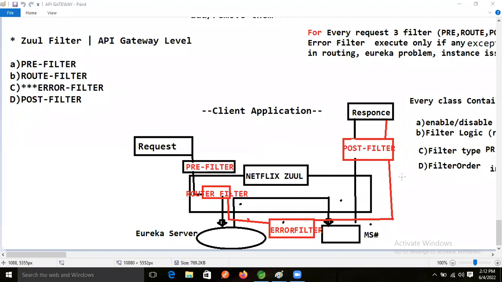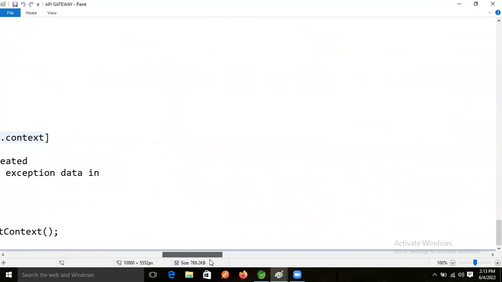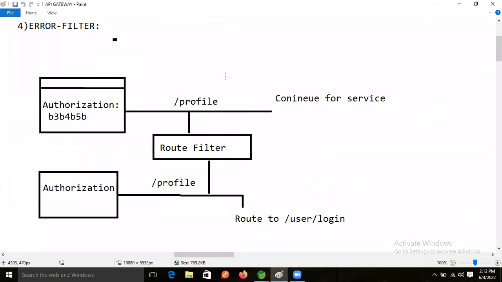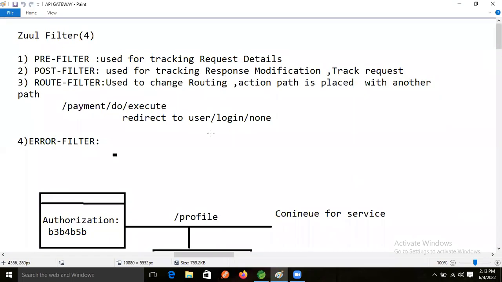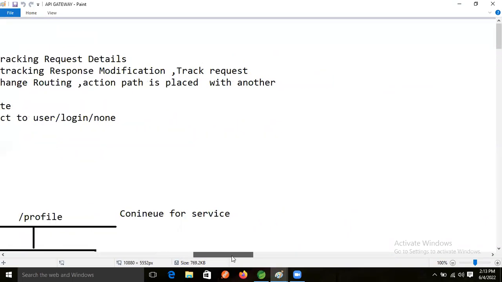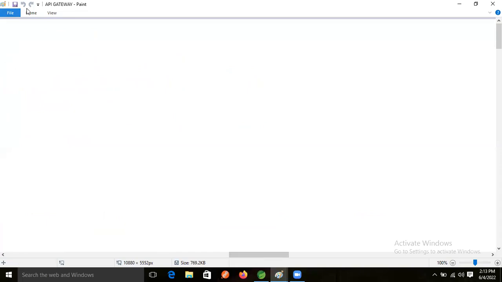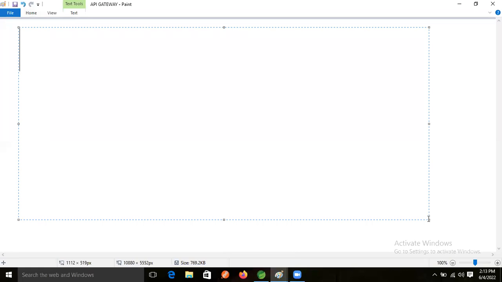Now what will happen here? The post filter is there, right? In the post filter, we get the modified response. So good. Last time we had this discussion, and now we will start it again, guys, because today we will learn those things again.